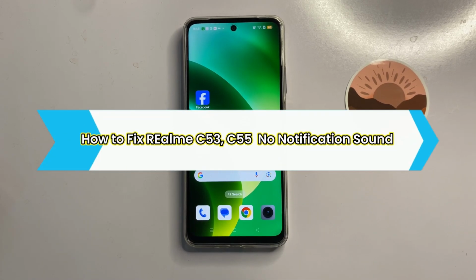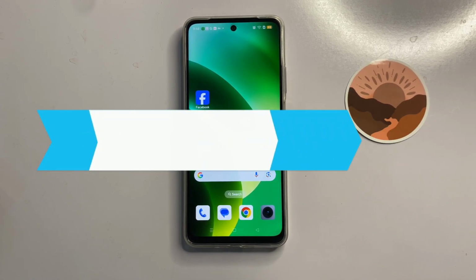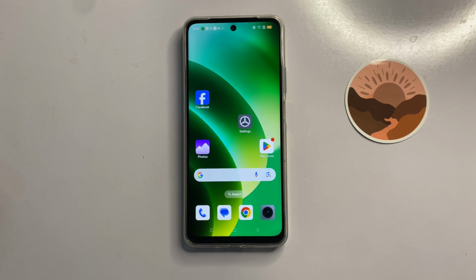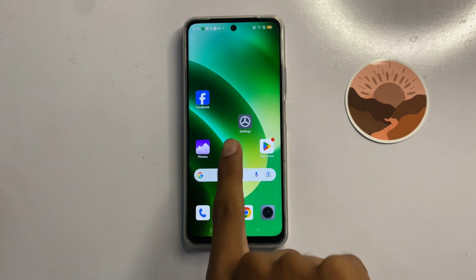How to fix no notification sound in Realme C53 or C55. So watch this video carefully and follow every step as I'm showing in the video. So let's start the video.